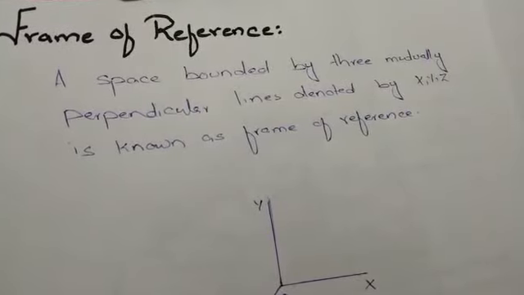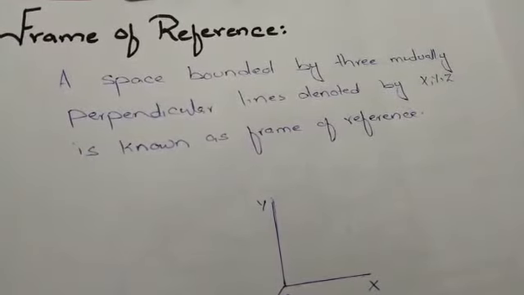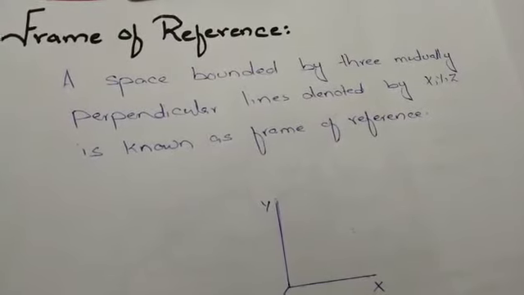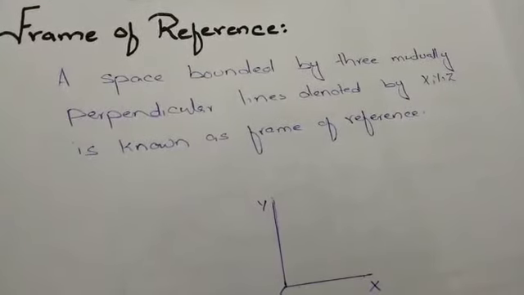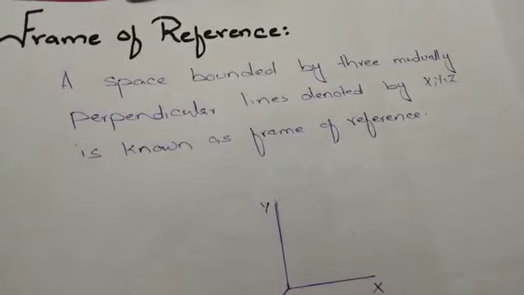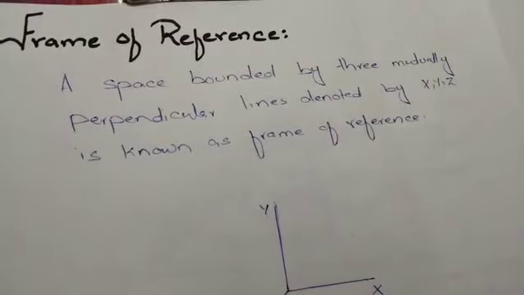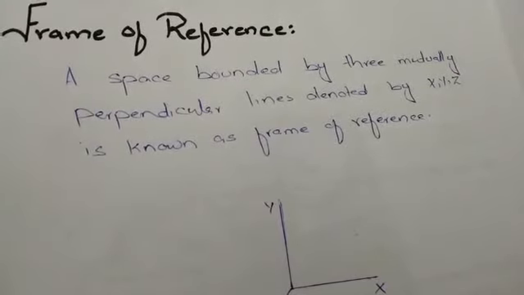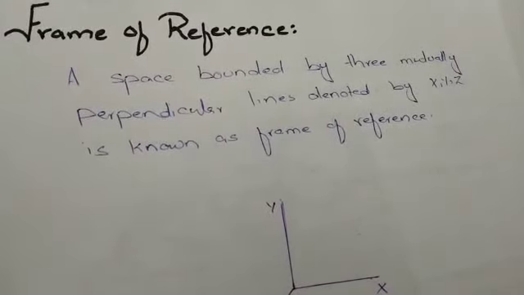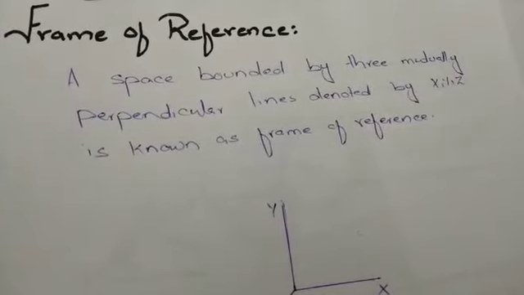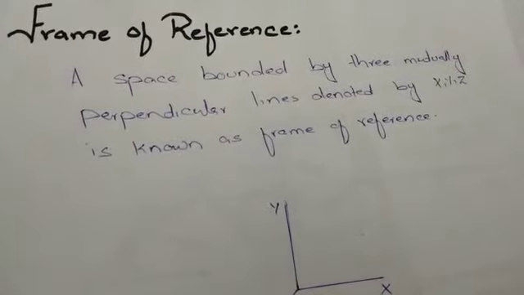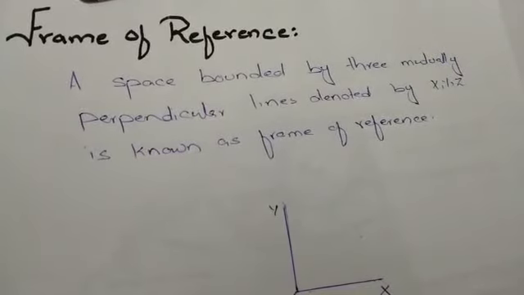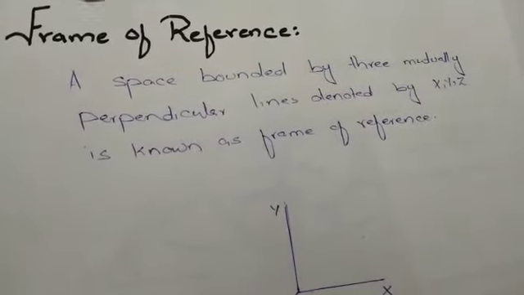So whenever we study any event, I mean any activity, where we find the object's motion or the object's location, we always require a certain frame of reference. Without a frame of reference, we cannot specify the position of an object, or we cannot detect the motion of an object. You studied in grade 9 that motion is a relative quantity, it's not an absolute quantity.